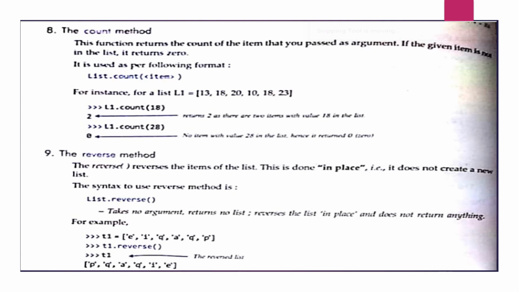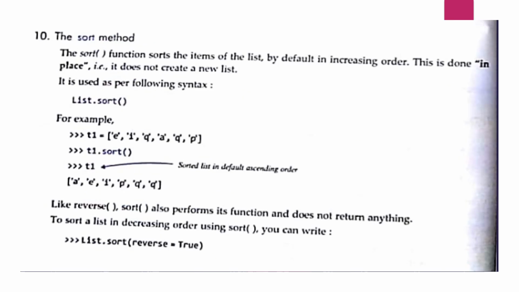Now the last one is the sort method. The sort function sorts the elements or the items of the list by default in increasing order. This is done in place, that is, it does not create a new list. It is used as per the following syntax: list.sort. For example, T1 equals E, I, Q, A, Q, P. T1.sort, then execute T1.